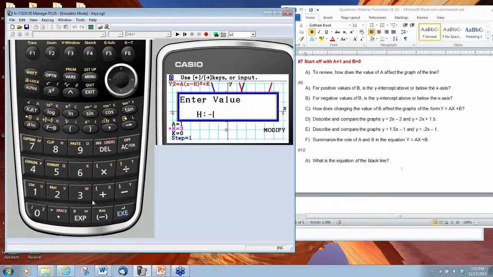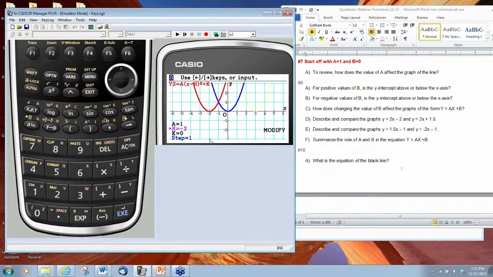So if I made this h negative 2, because h is negative, we are moving 2 units to the left, even though it may appear to be different when we simplify the signs in our parentheses. So the value of h always has the effect of moving a graph to the right or to the left.